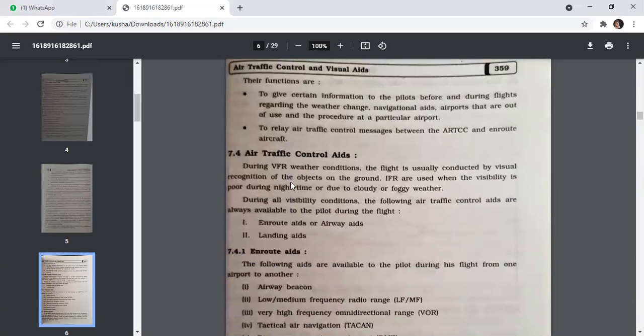Air traffic control aids. During the VFR condition, visual flight weather condition, the flight is usually conducted by visual recognition of the objects on the ground. IFR is used when the visibility is poor during nighttime or due to cloudy or foggy weather. During all visibility conditions, the following air traffic control aids are always available to the pilot during the flight. First is the en route aids or airway aids, and the second is landing aids.